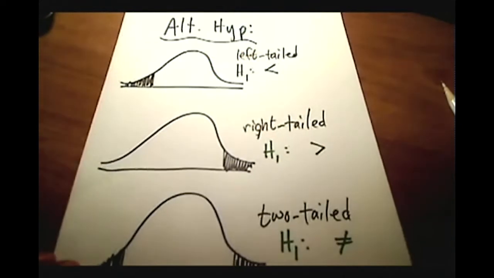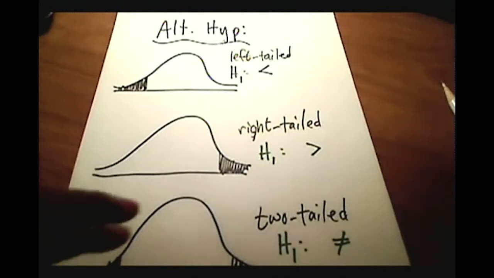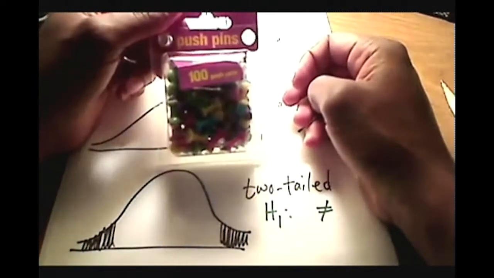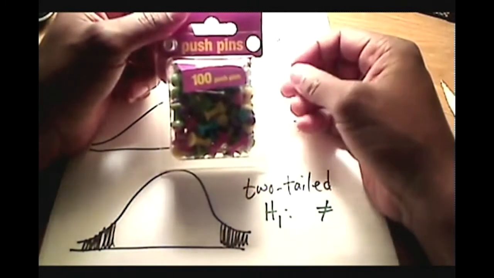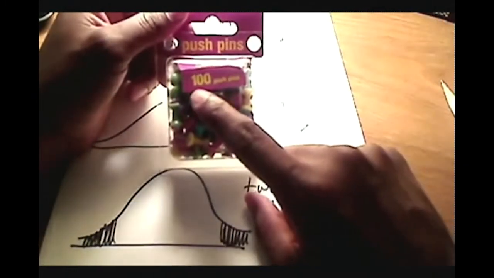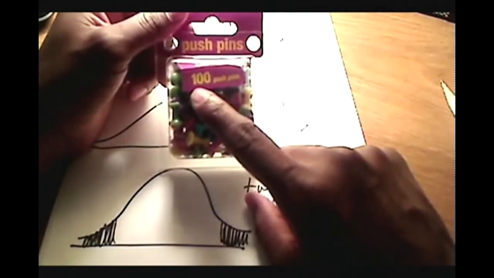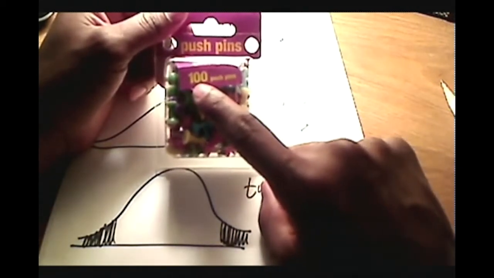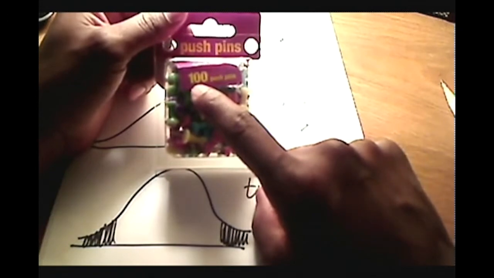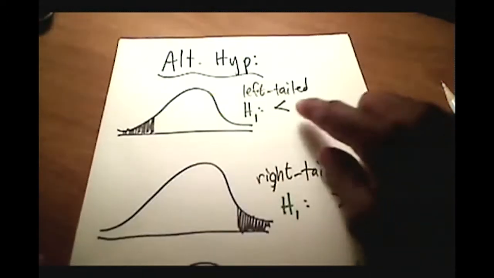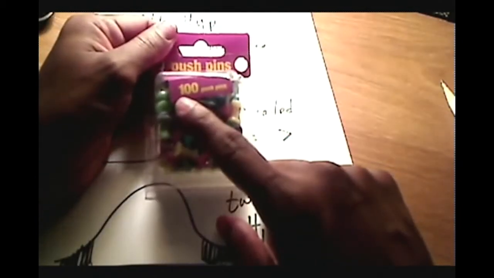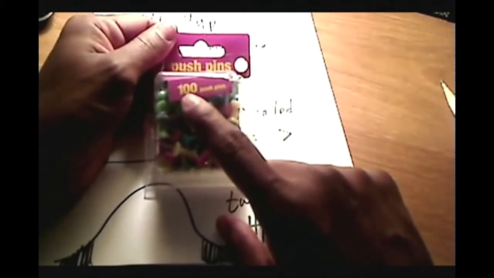And what do I mean by that? I didn't show this in my previous video, but for example here, let's say I got a little package here of push pins. Can you guys see that? I think you can see that in the video here now. All right, and it says that there should be 100 push pins in here. Now, if I think I got gypped, right, and I'm thinking they're putting less than 100 push pins in there, then less than would be a left tail test. All right, or maybe I'm thinking they're being generous as I buy these push pins, and they're actually putting more than 100 in.